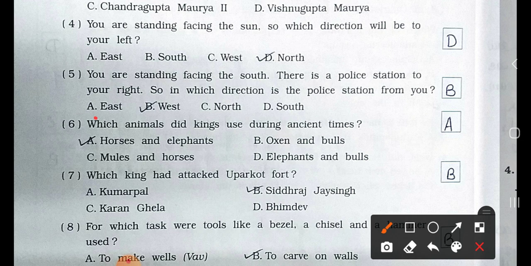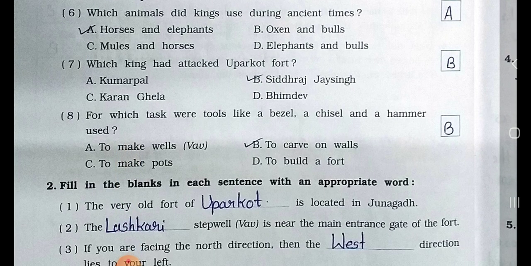Now see number 6. Which animals did kings use during ancient times? A. Horses and elephants, B. Oxen and bulls, C. Mules and horses, and D. Elephants and bulls. Answer is option A, horses and elephants. Now see number 7. Which king had attacked Uppercote Fort? Option A. Kumarpal, B. Siddharth Jaisinh, C. Karan Ghela, and D. Bhimdev. Answer is option B, Siddharth Jaisinh.